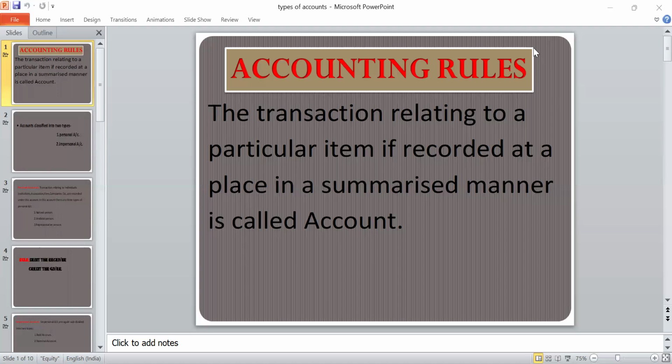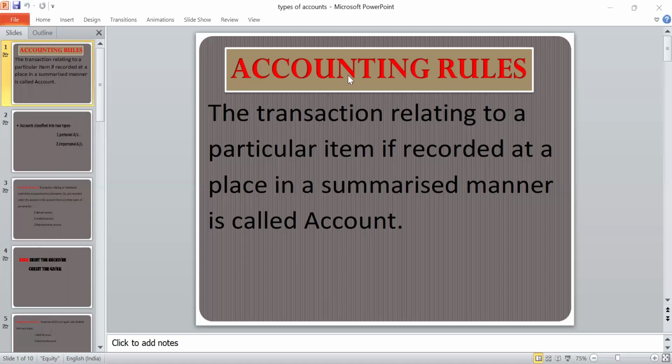Once again, every transaction has two aspects and each aspect has an account, and an account is a summary of relevant transactions at one place relating to the particular head of the account. And accounting rules: the transactions relating to a particular item, if recorded at one place in a summarized manner, is called an account.